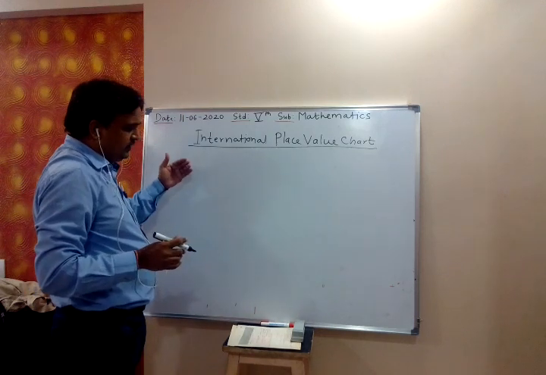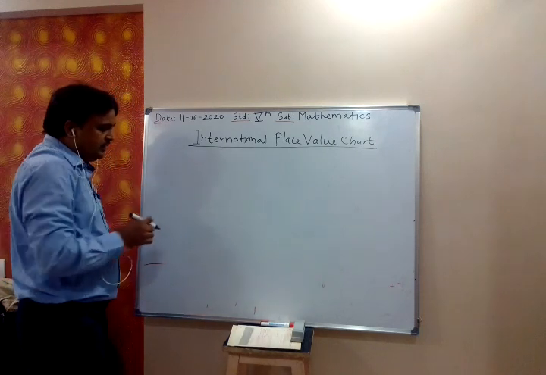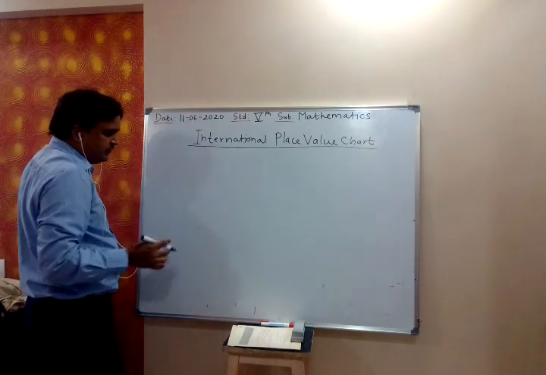So first we will see what the international place value chart and the Indian place value chart are. Now we will see the international place value chart.